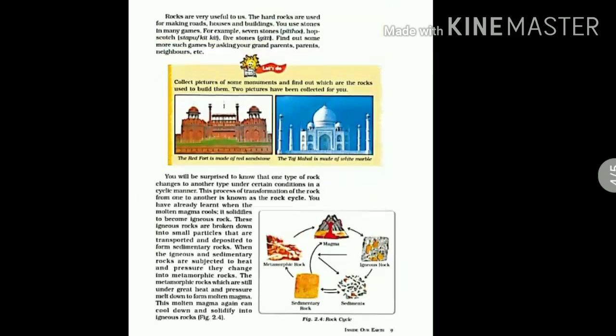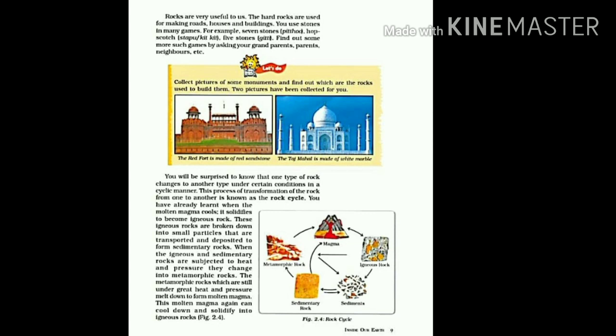Moving to the next point, students, now we already know how rocks are useful to us. Rocks are useful in many different ways. The hard forms of rocks like granite, marble, sandstone and limestone are used for making huge buildings and monuments.